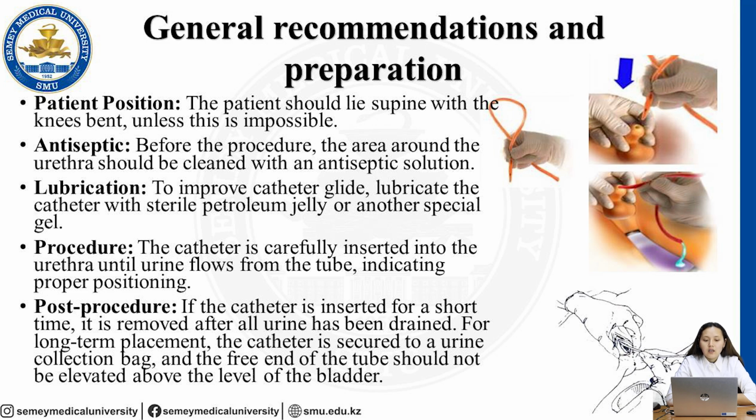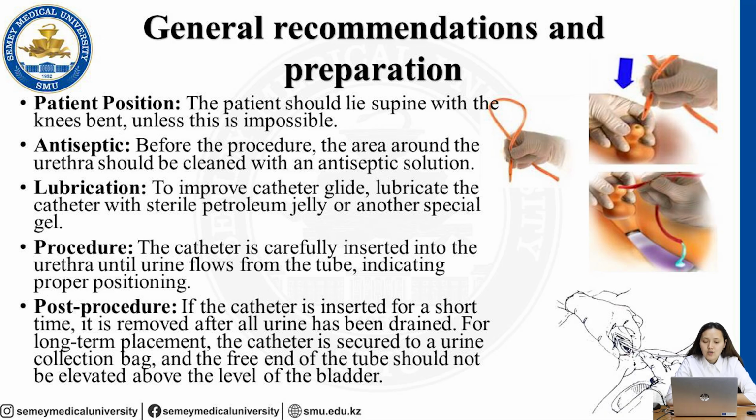Also, a main step is lubrication. To improve catheter glide, lubricate the catheter with sterile petroleum jelly or another special gel. For example, Vaseline, glycerin gel we have to use, because if we don't use lubricant and insert the catheter without lubricant, it can cause complications, very strong complications.